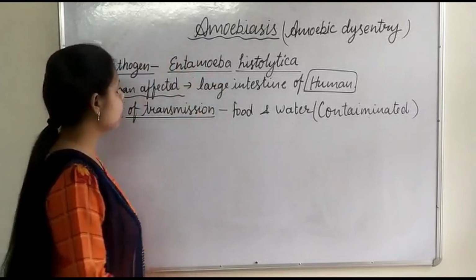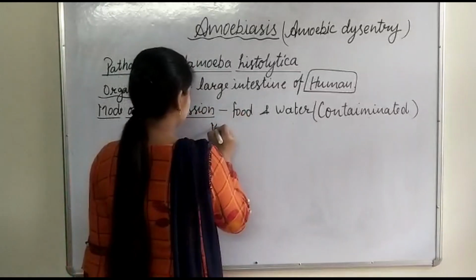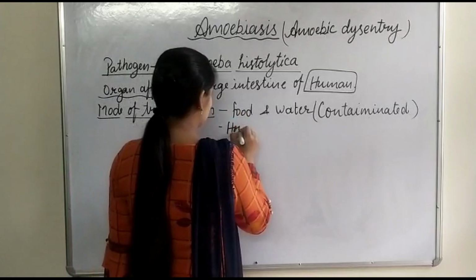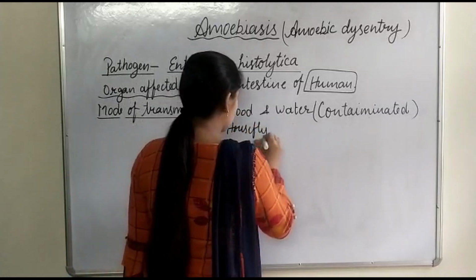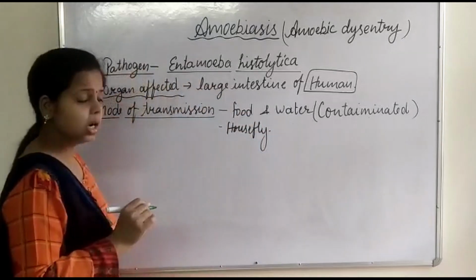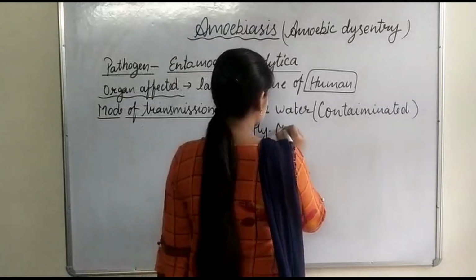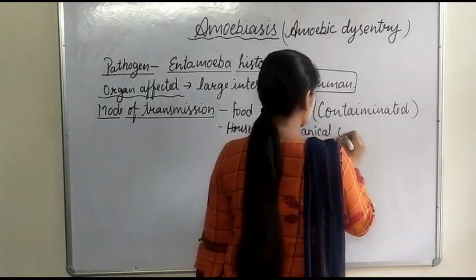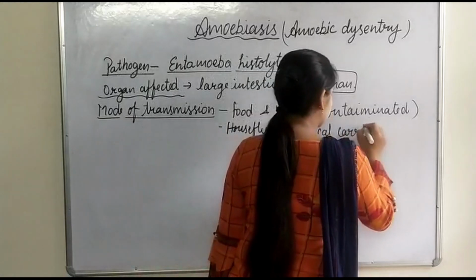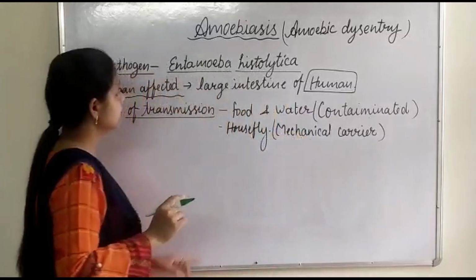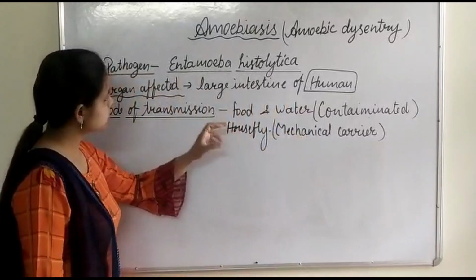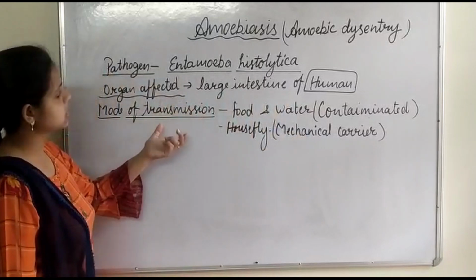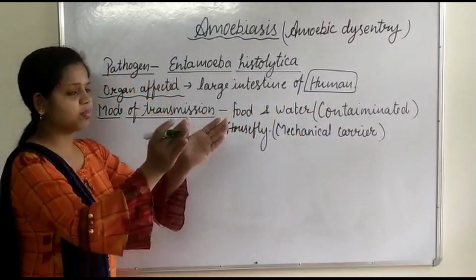It may also be transmitted by houseflies, but the housefly can be considered a mechanical carrier. Mechanical carrier means that houseflies just carry this pathogen from the fecal matter.